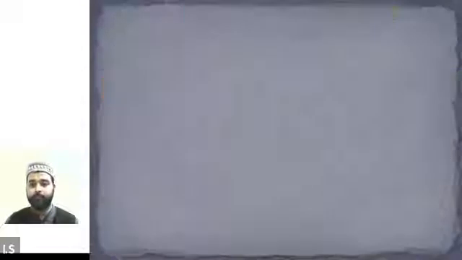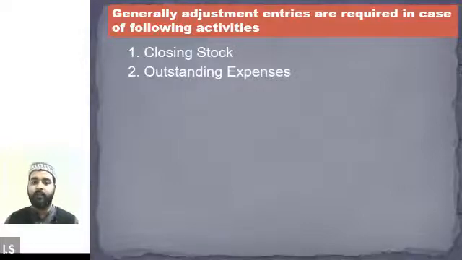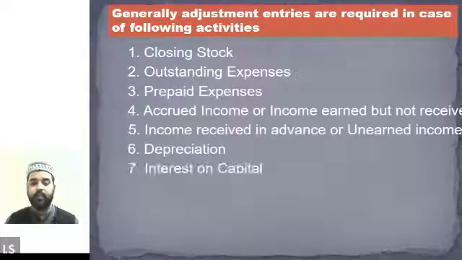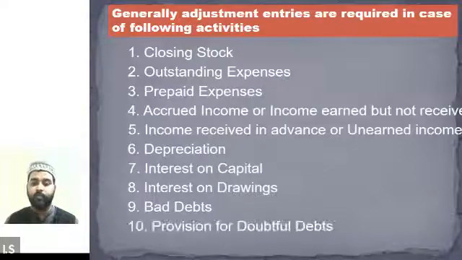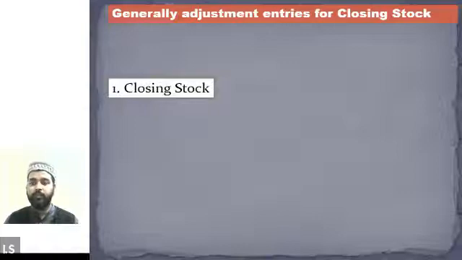Moving on to the next slide. I think we have understood in the last session that for the following items we usually require adjustment entries. Adjustment entries are mostly required for the closing stock, outstanding expenses, prepaid expenses, accrued income, income received in advance, depreciation, interest on capital, interest on drawing, and bad debts. And there are a few more items for which adjustment entries will be required, which we will be covering through the questions only. Okay, moving on to adjustment number 1, adjustment for the closing stock.